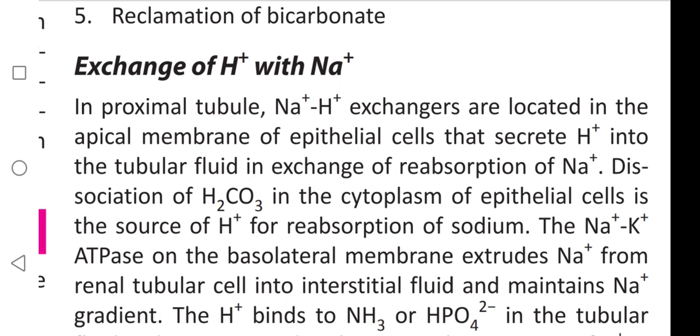Dissociation of H2CO3 in the cytoplasm of epithelial cells is the source of H+ for reabsorption of sodium. Where does the dissociation of H2CO3 occur? In the cytoplasm of epithelial cells. There H+ is formed and sodium is reabsorbed.